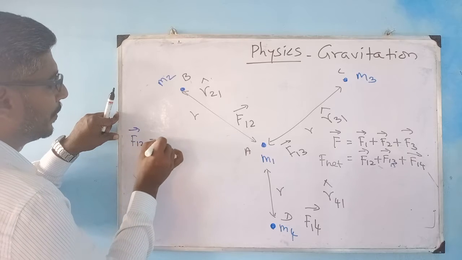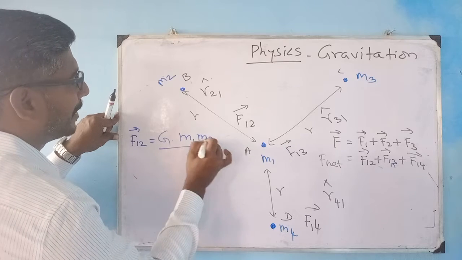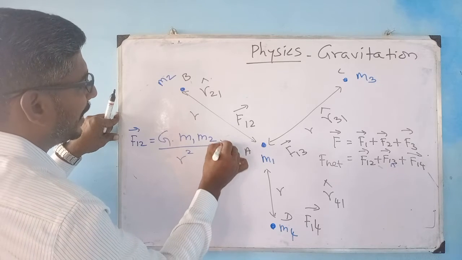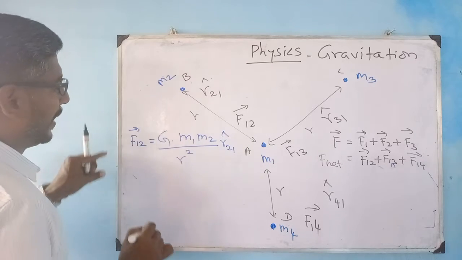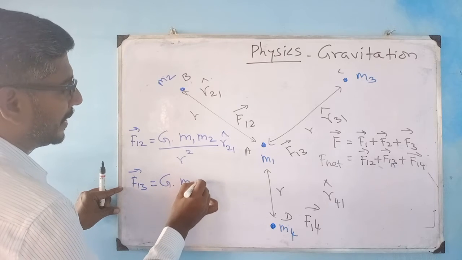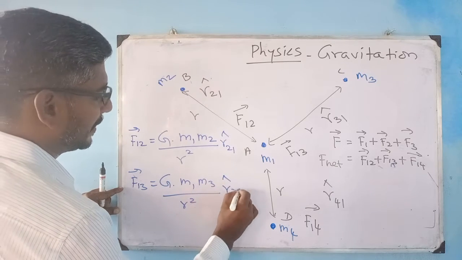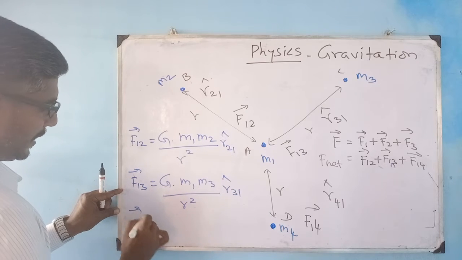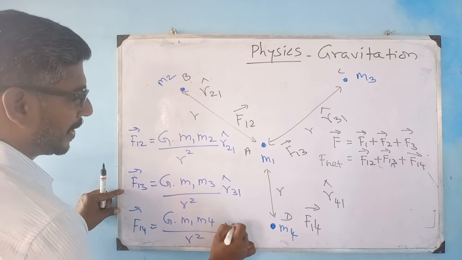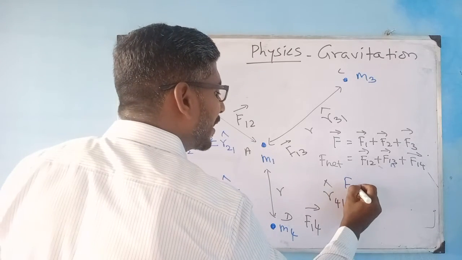F12 vector is equal to G, the gravitational constant, times m1 m2 divided by r square, times the unit vector r21 cap. And F13 is equal to G m1 m3 by r square, the unit vector r31. F14 is equal to G m1 m4 divided by r square, r41 cap. So when you substitute all this, you will get your net force.